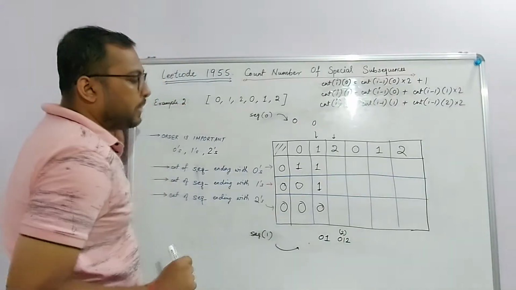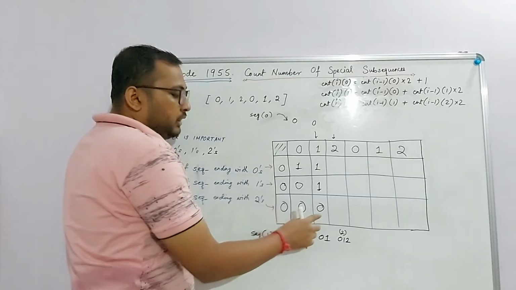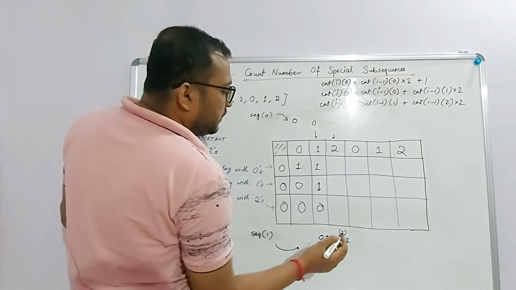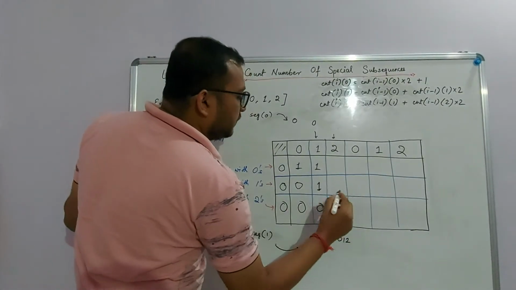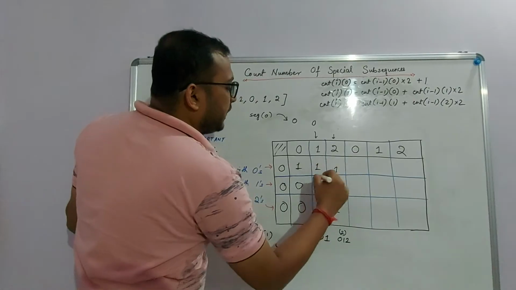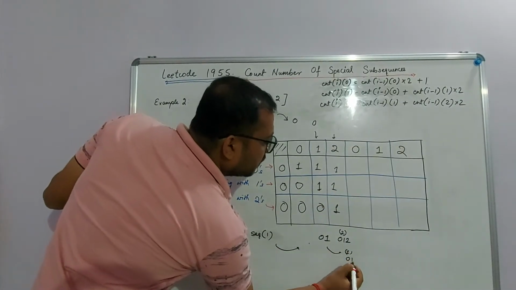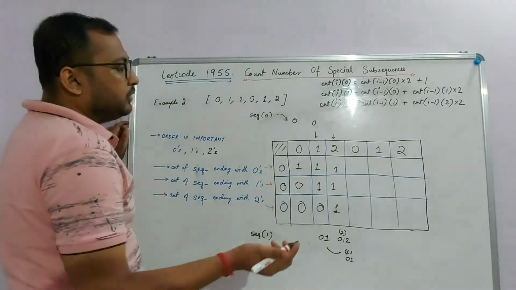So this is one thing. Next, do I have anything else? Yes, for all the values that are already ending with a value of 2, but we had 0 for here. So that means we have nothing here. So the answer is only 1 plus 0, which is 1. The rest of the values are just copied from the back, because we still have a sequence of 0, 1 which is ending with 1. Okay, now let's move ahead.